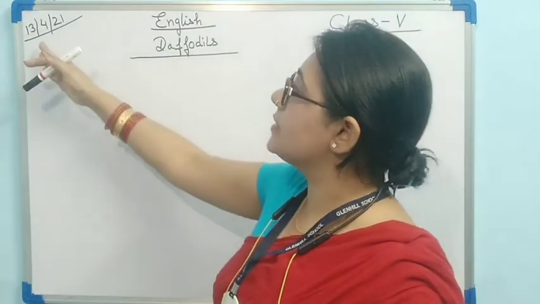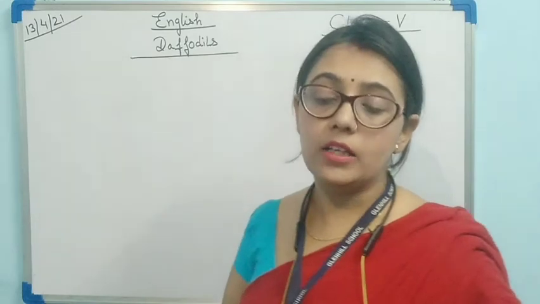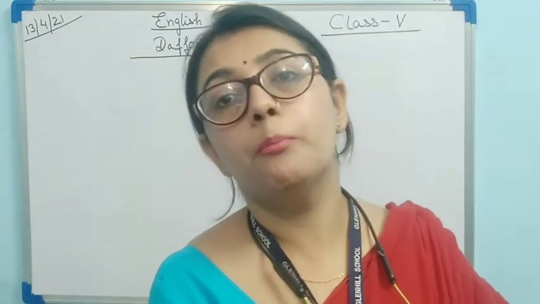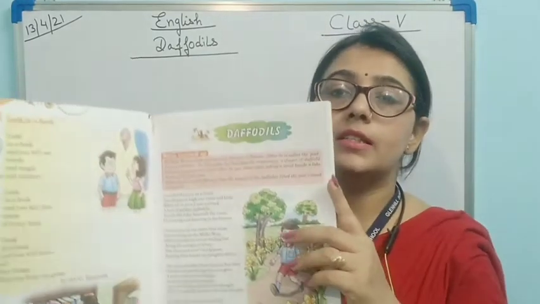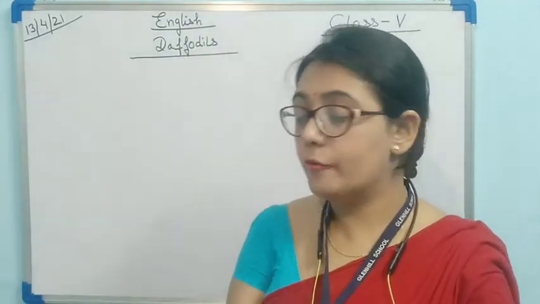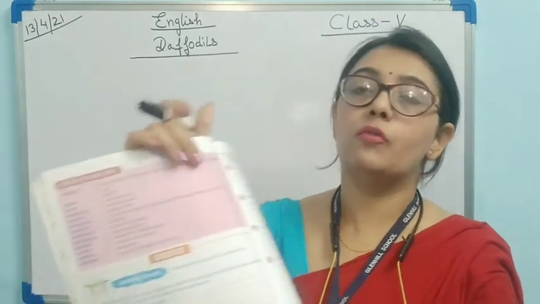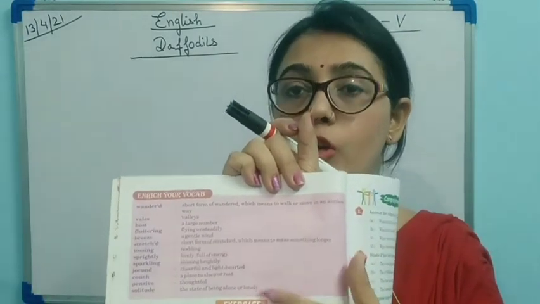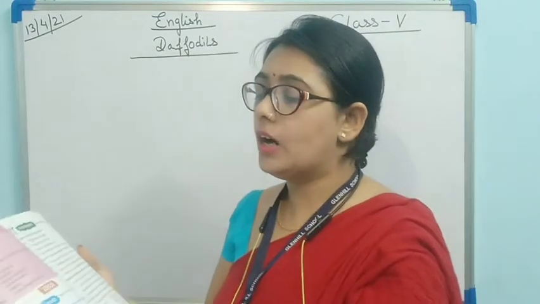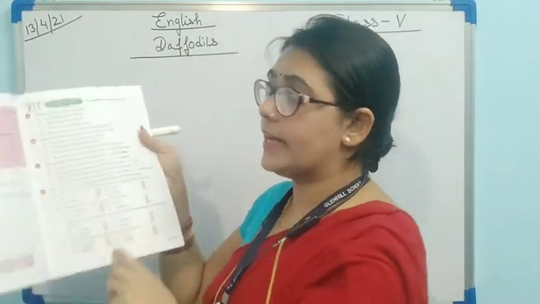So today's date is 13th April and today we are going to do the book exercises of the same lesson, Daffodils. I hope you have read Daffodil's poem, and I think you have copied these vocabs in your classwork copy. Okay, now we will do the book exercises.